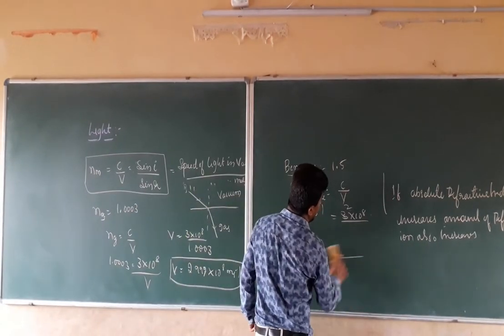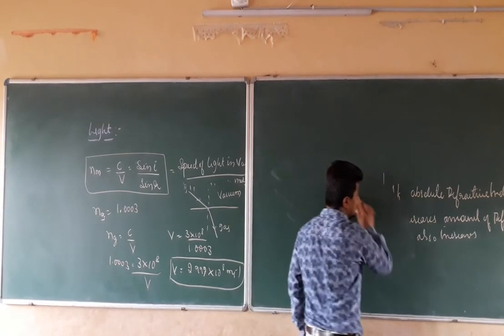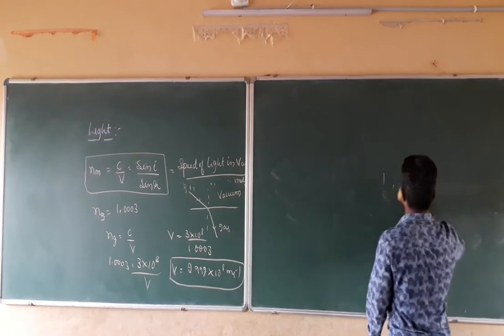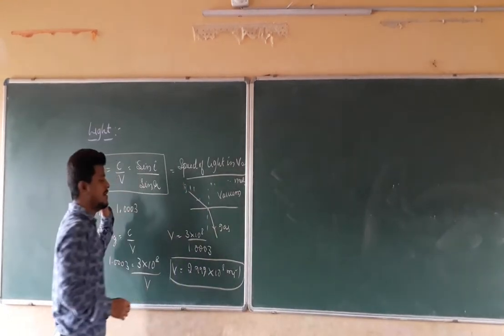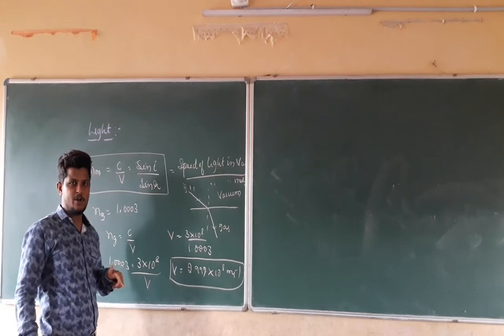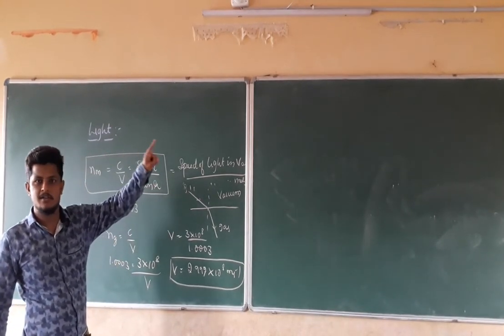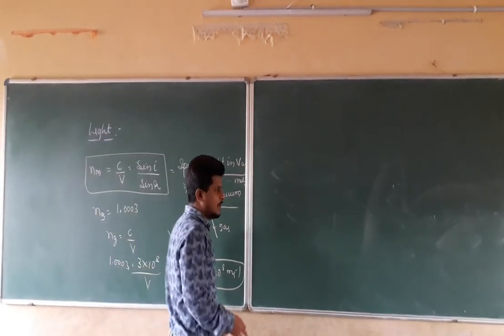I think it is clear, all about the absolute refractive index. Absolute refractive index is nothing but the refractive index of that medium, calculated in comparison with which medium? The vacuum medium.